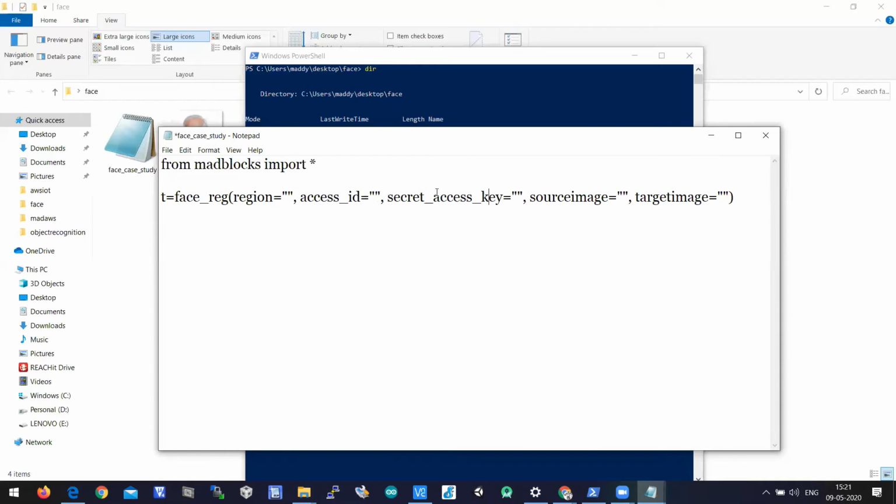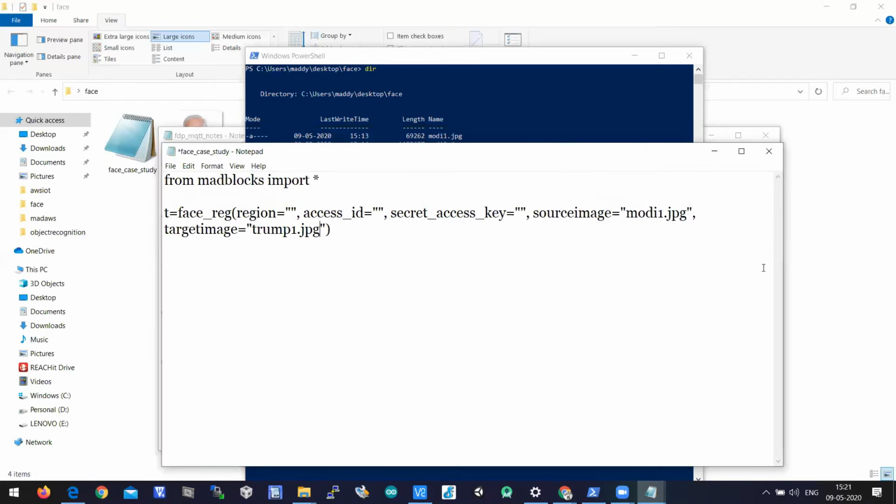So we need to copy and paste it here. And what is the source image? Let us try to compare the first case, Modi1.jpg with Trump1.jpg.